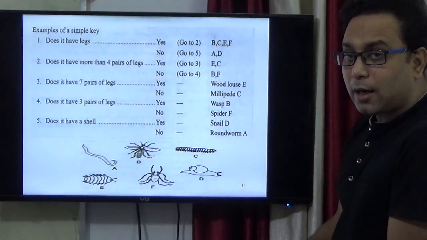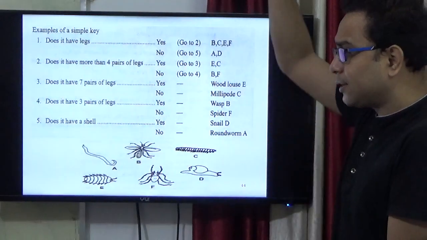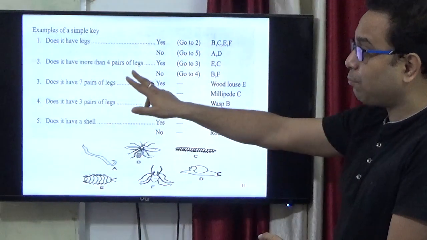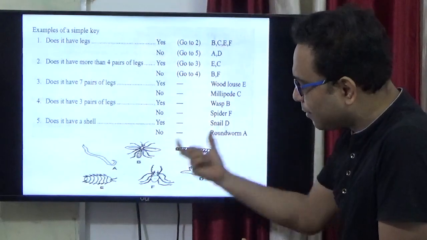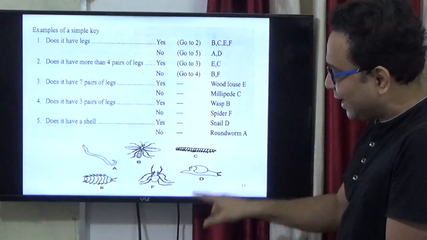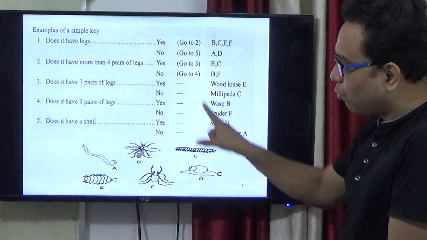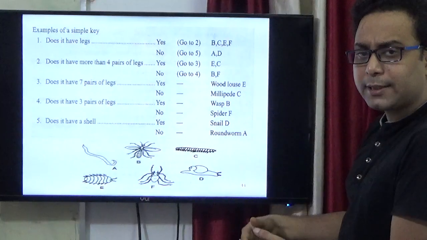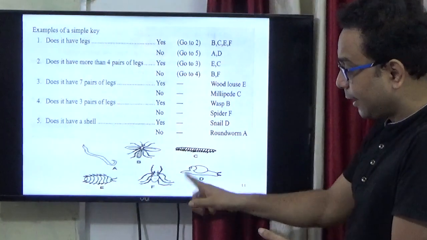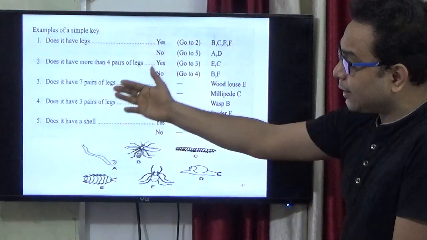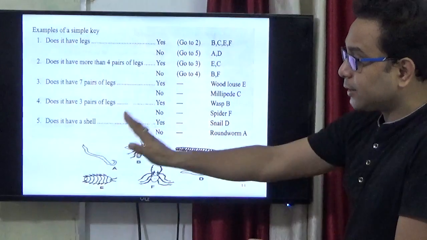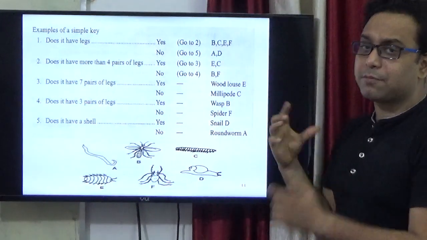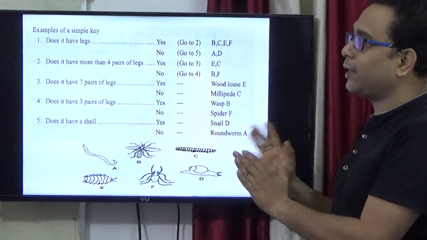Next question. I already told you that in the key a series of questions is there, so we give the second question: does it have more than 4 pairs of legs? Which animals are there? E and C have more than 4 pairs of legs. But 4 pairs of legs is not present in B and F, right? So, does it have 7 pairs of legs? Does it have 3 pairs of legs? So any conclusion must be taken after the analysis. It is ultimately one key.